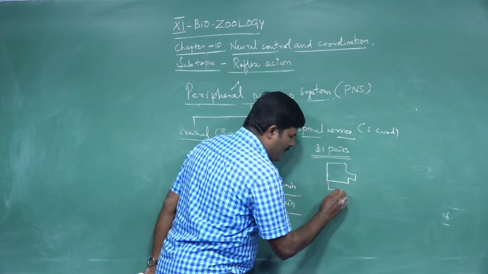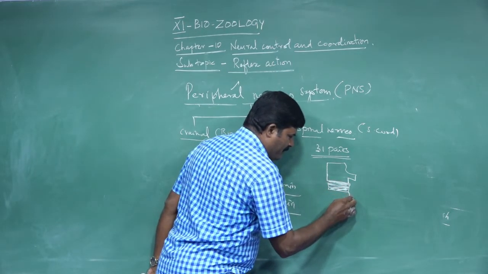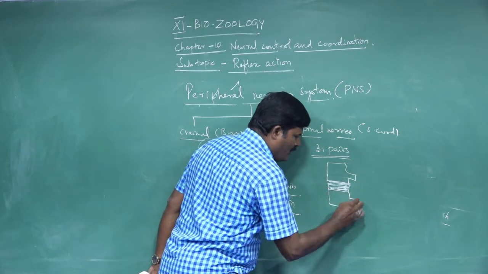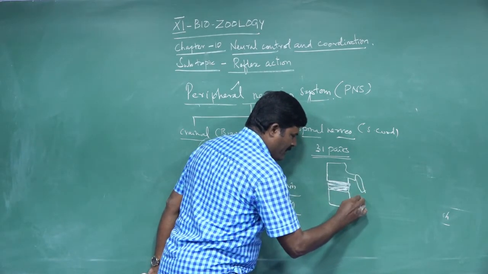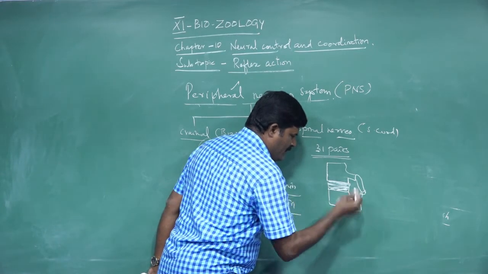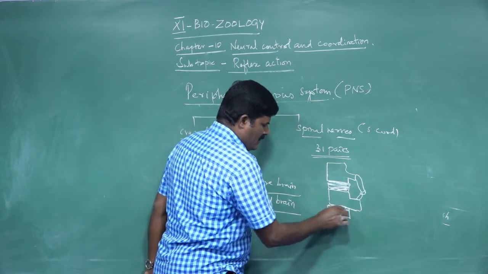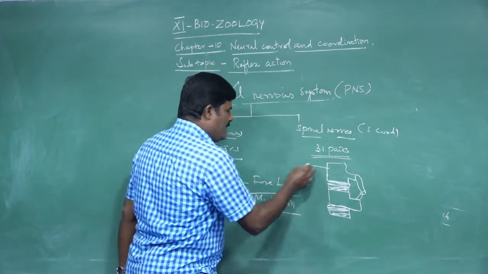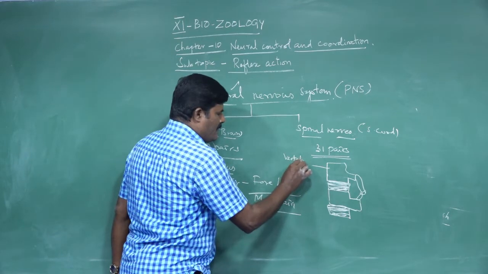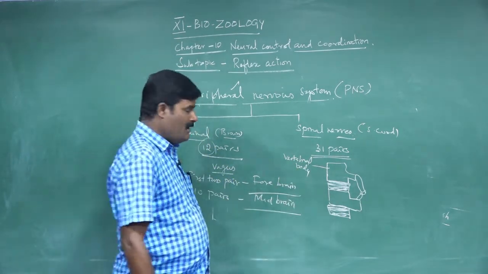This is a bone of the vertebral column. It is another bone of the vertebral column. Another bone of the vertebral column. Another disc is found here. Okay, these are the vertebral bodies, because the spinal cord is protected by the vertebral column.